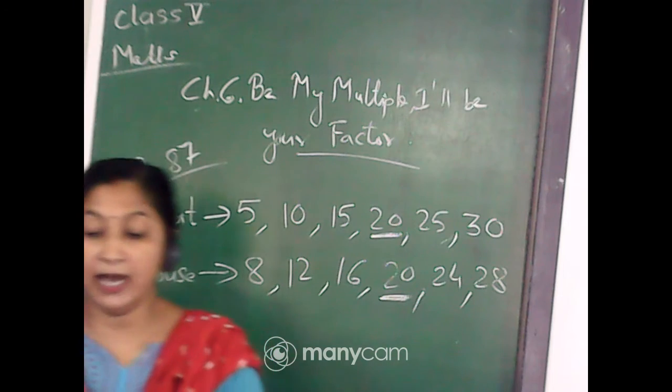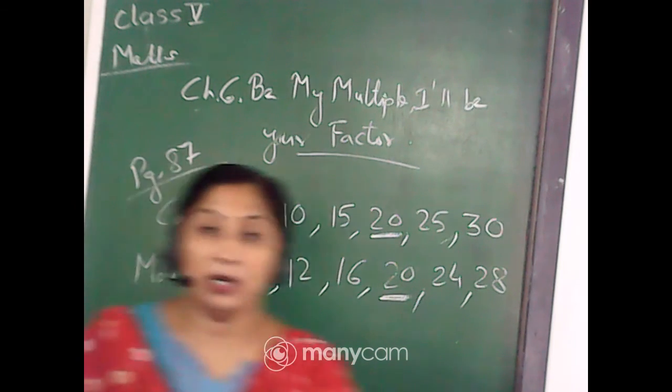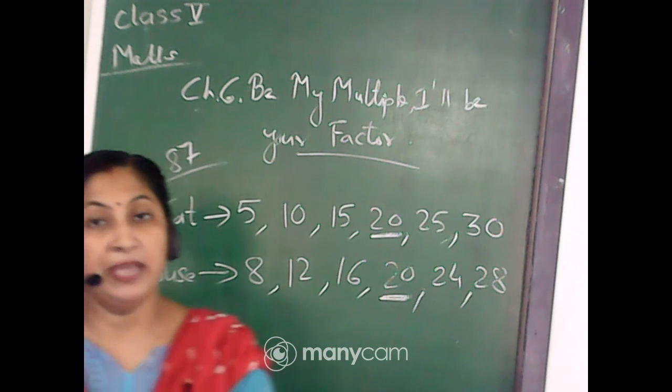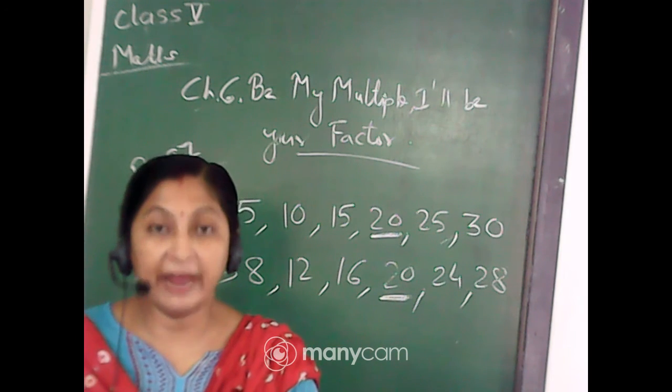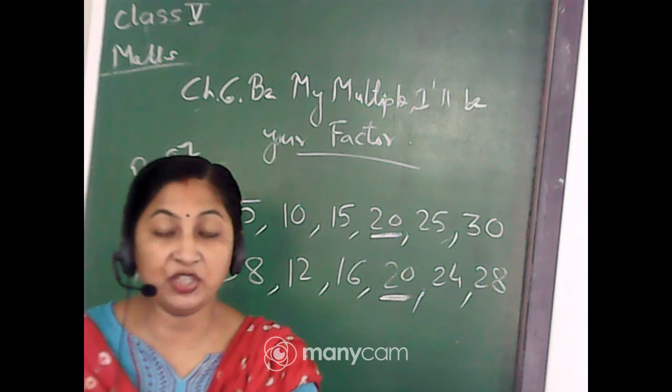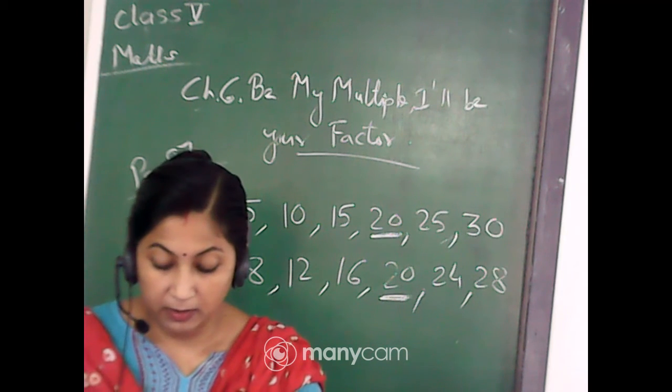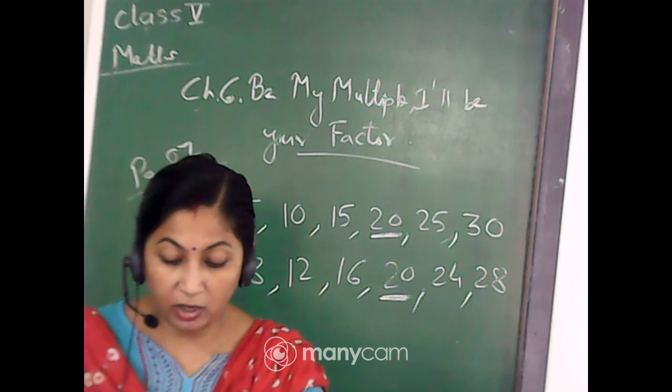Very good. They are called even numbers. So the numbers which are divisible by 2 are called even numbers. Okay. So you have to give a red dot over the box of the numbers which are divisible by 2. So quickly give a red dot.